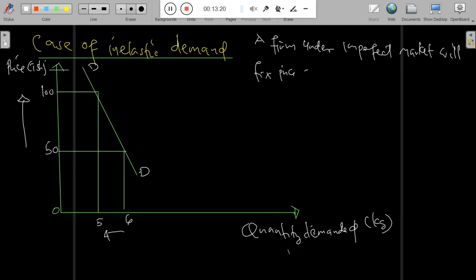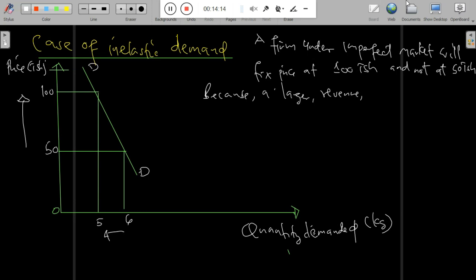From this case, if the firm desires to charge a higher price, it may be the firm's expectation that it will maximize revenue. But when you calculate the total revenue for this particular firm, you will find out it is low, as when the firm charges a small price for goods known as elastic goods.